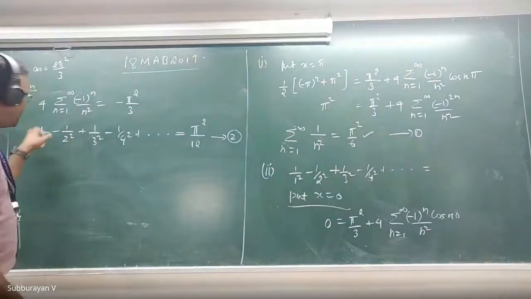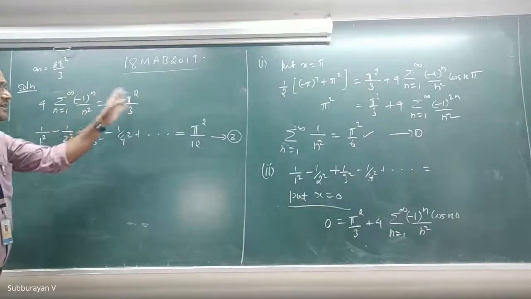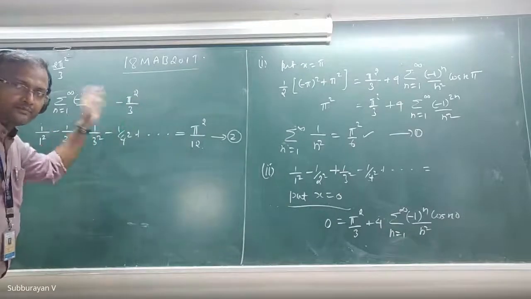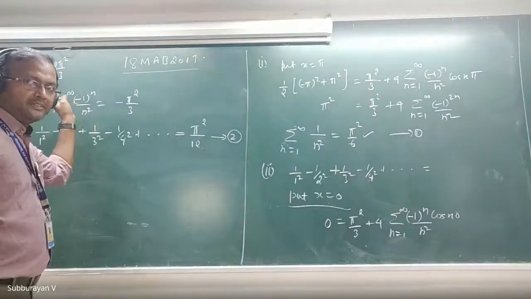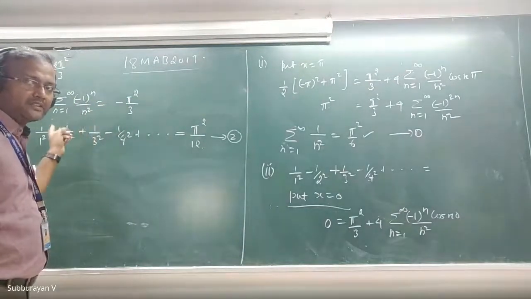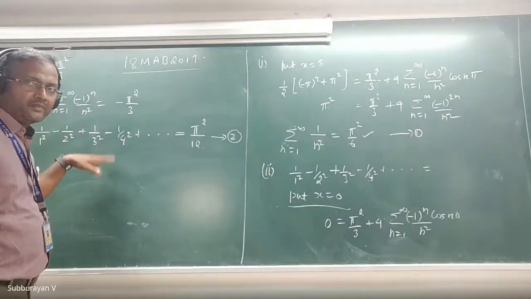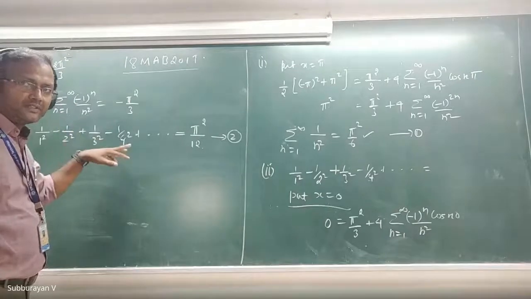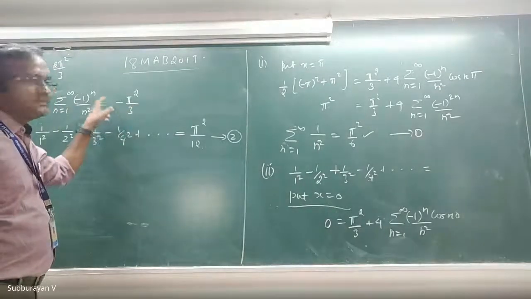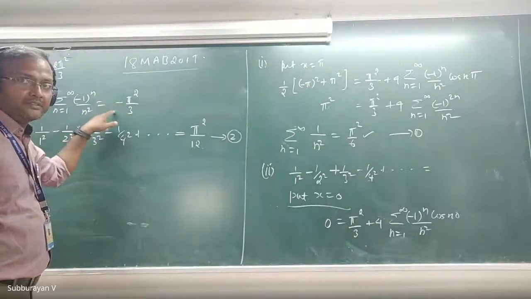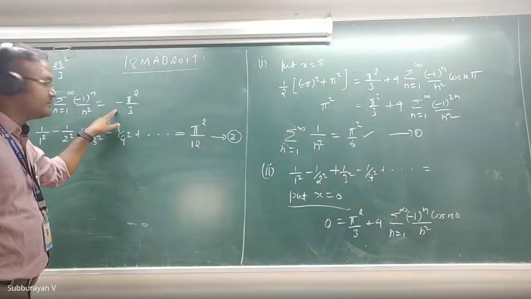Here, you just multiply this equation by -1. Therefore, the first term I will get positive, 1 by 1 square. The next term is negative, the next term is positive, the next term is negative. Then this minus will not appear here. There is a minus here. Am I right?